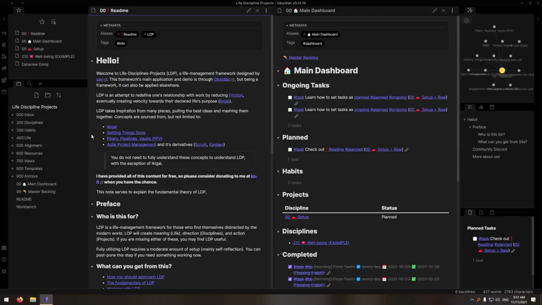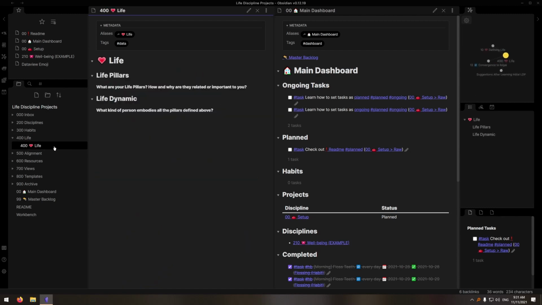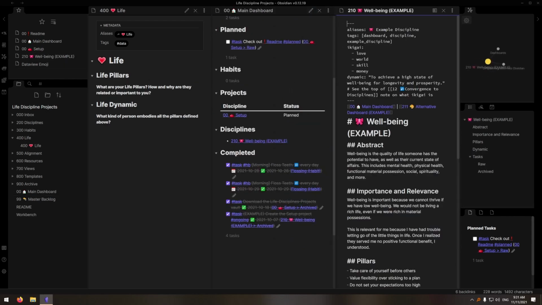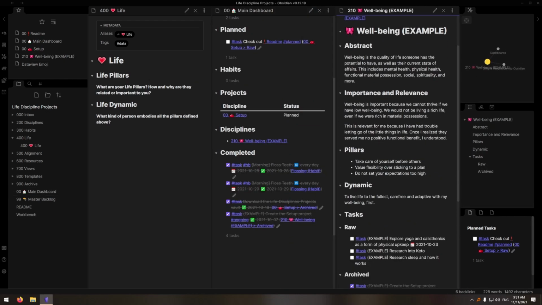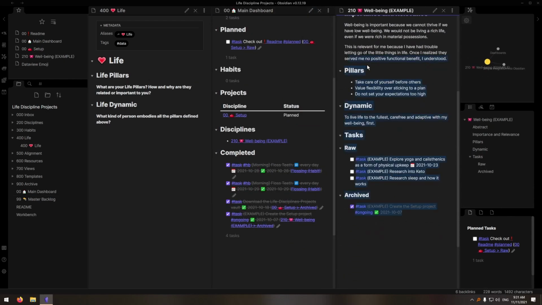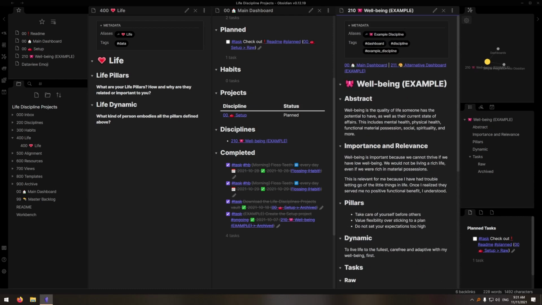If we expand the life folder, there's a single note that has the same name, if not a similar one, to that of the folder name. This note is your dashboard. Dashboards have various purposes, which vary from being portals into your resources, a collection of knowledge, or a collection of tasks. Within Obsidian, life, disciplines, and projects all have some sort of dashboard to condense relevant and important information for that component. Some of these dashboards have emojis to give character to the workspace.